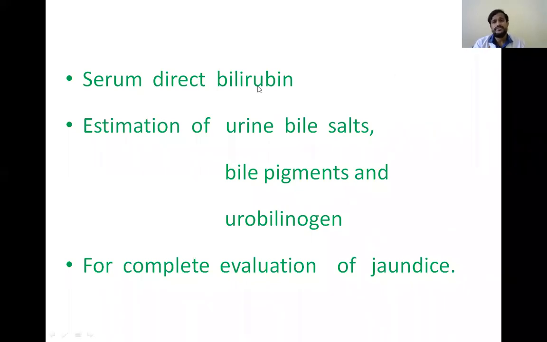So in this case, if we get the increase of both direct and indirect, we can confirm our provisional diagnosis, the hepatic jaundice. And similarly, the urine bile salts, bile pigments, and urobilinogen are also necessary to differentiate different types of jaundice.